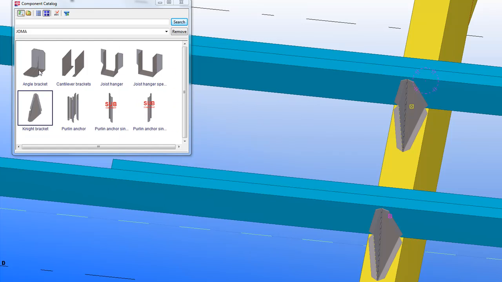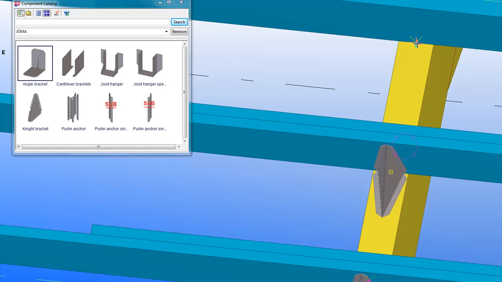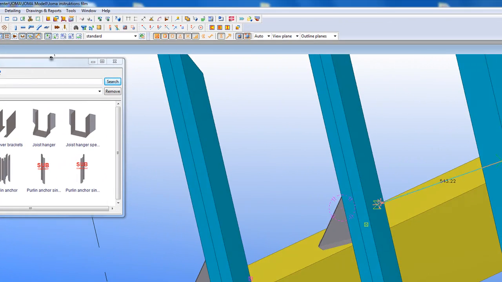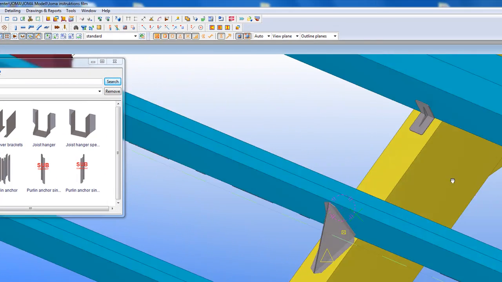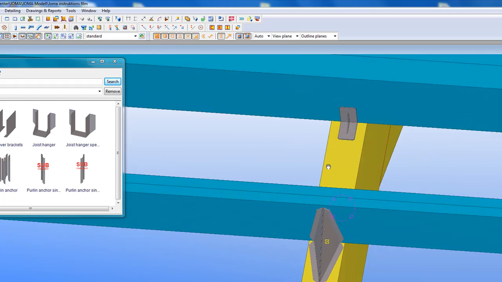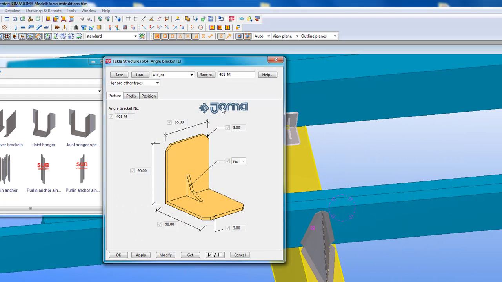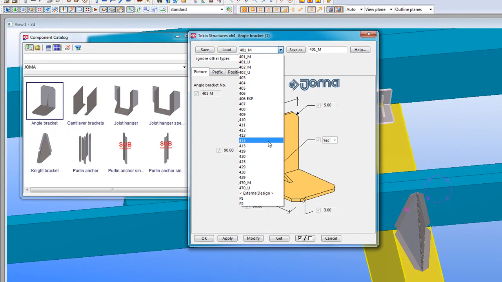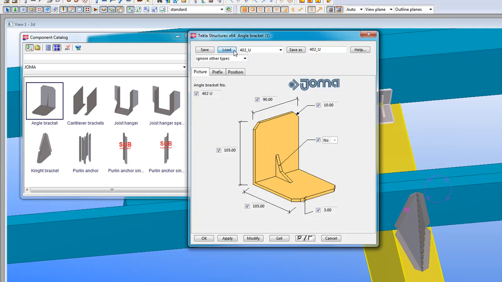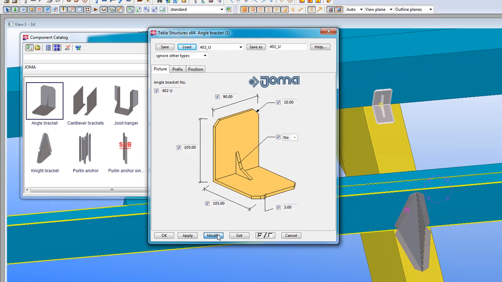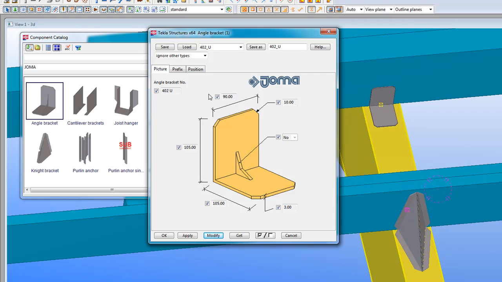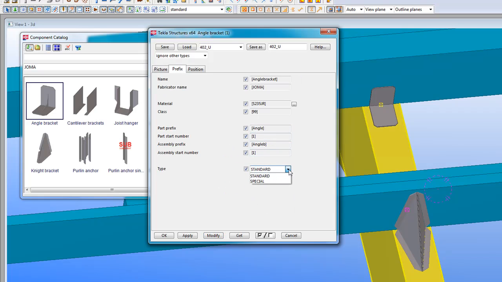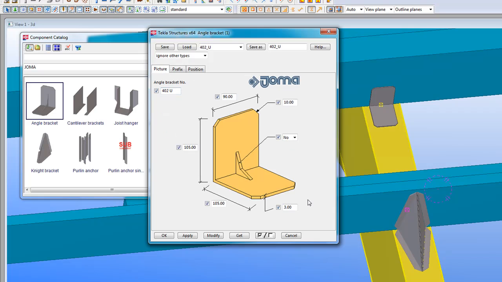If we look at the angle bracket, the procedure for the insertion in the model is the same as the nail bracket. The Picture and the Prefix tabs have the same functionality as the other components. In the angle bracket, all different sizes are stored under the Load button. If you choose Type to Special, all fields will open up, which allows you to put any value you want in the component, according to JOMA standard.